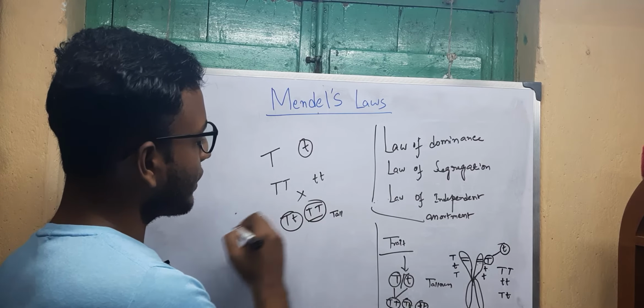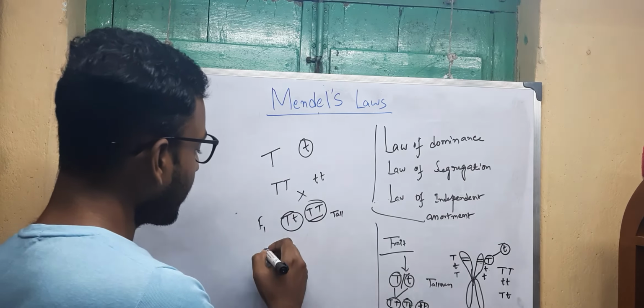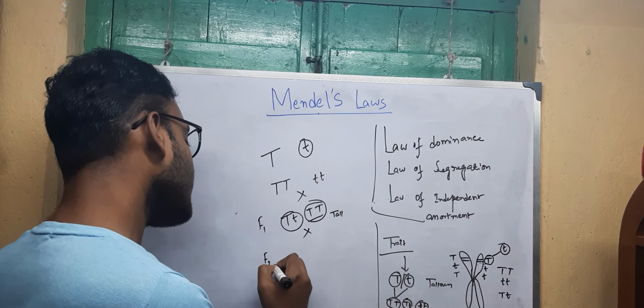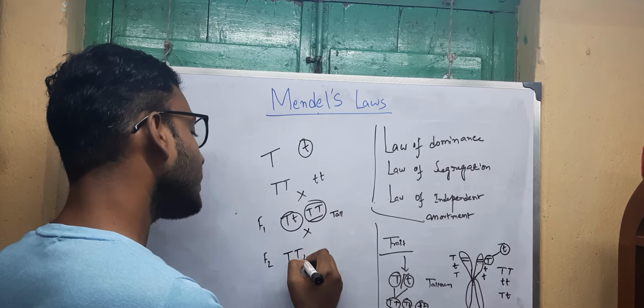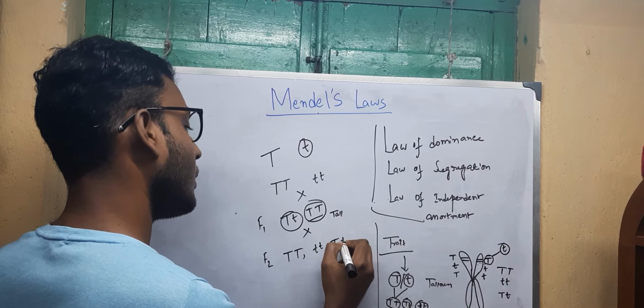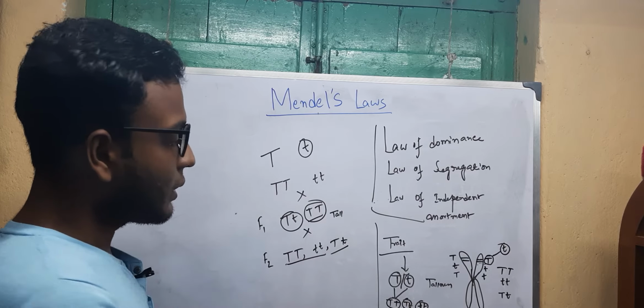This is a homozygous condition, but this is a heterozygous condition. But when he crossed these individuals in the F2 generation, he found the appearance of all three possible combinations: the heterozygous one and the homozygous ones.